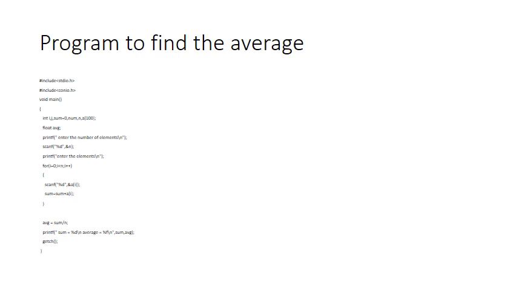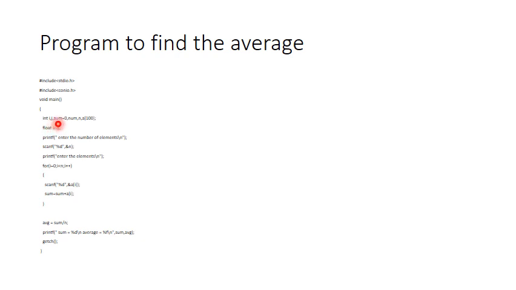Now let us look at another program which is meant to find the average for a given set of numbers. Here again I am including two files, one is stdio.h and another one is conio.h. stdio.h is meant to link our program, because some of the implementations done in stdio.h we are using in our program. Then some of the common functions we are using, like clrscr or getch, so it is mandatory for us to use conio.h also. Apart from this, I have some variables defined as integers: i, j, because these are variables I will be using in a for loop.